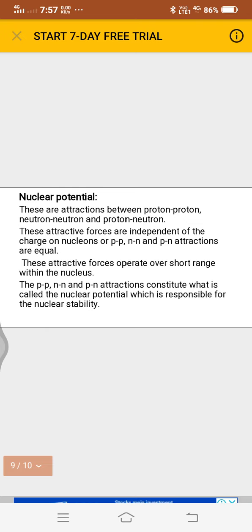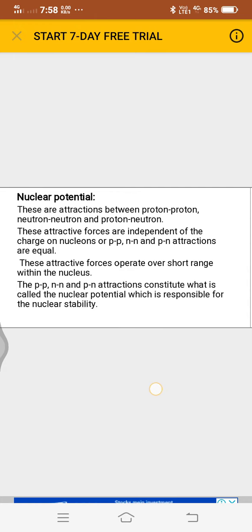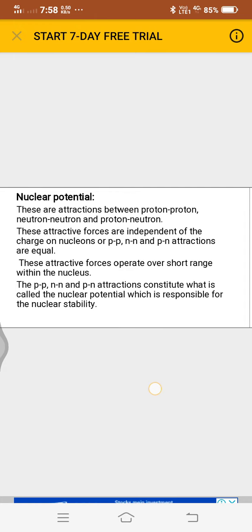The next, nuclear potential. Within the nucleus, all protons are positively charged. What are the consequences of Coulomb repulsion between these protons? There are attractions between proton-proton, neutron-neutron and proton-neutron. These attractive forces are independent of the charge on the nucleus, or pp, nn and pn attractions are equal.